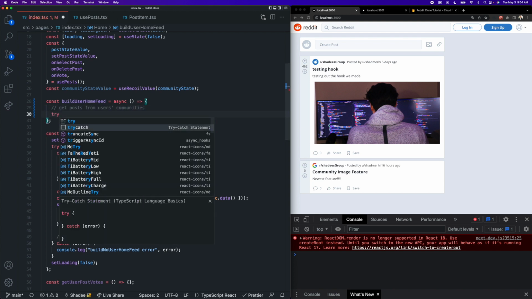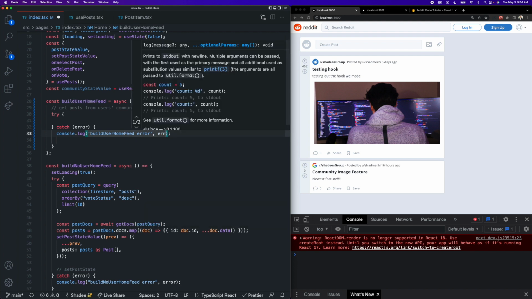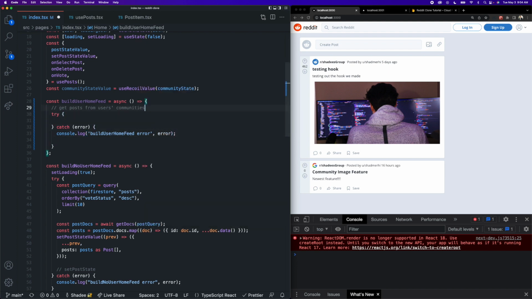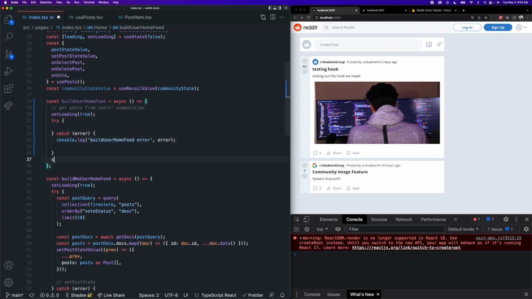Okay, so let's create a try catch block and log the error if it occurs. Build user home feed error. Then at the very top here, we're going to set our loading state to be true, and at the very bottom, set loading state to be false.